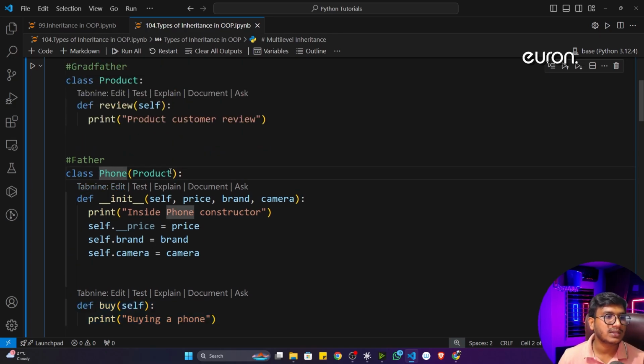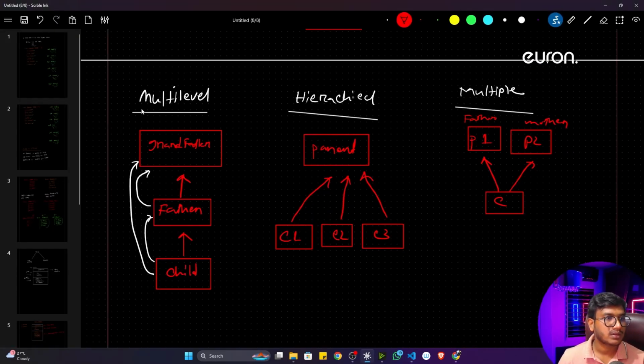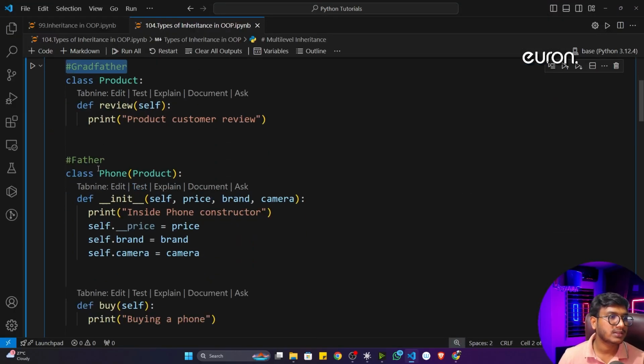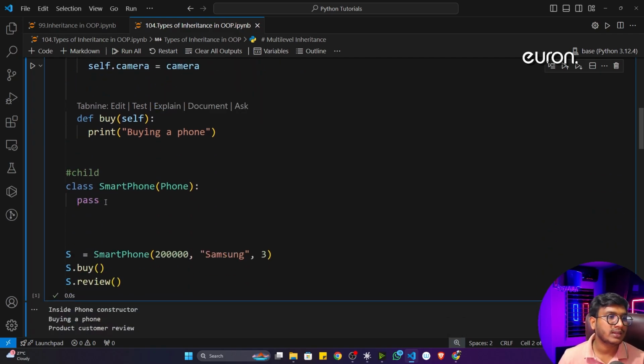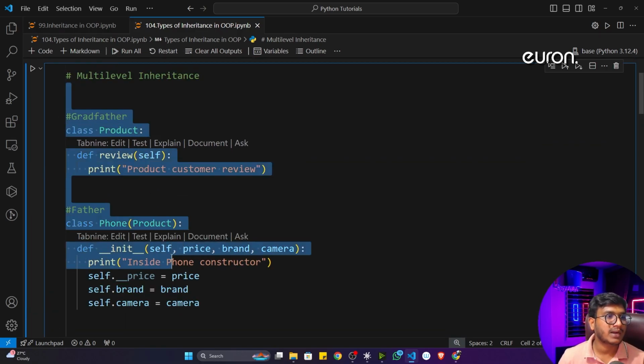Now you can see phone is inheriting from the product. Now how does multi-level inheritance look? It will have three classes: grandfather, father, and child. Child will inherit from the father, and father will inherit from the grandfather. This is my grandfather, this is my father, and the father is inherited from the grandfather. Now I have taken another class called smartphone, and this is my child class, and the child will inherit from the father, that means phone. Now this is my complete multi-level inheritance.